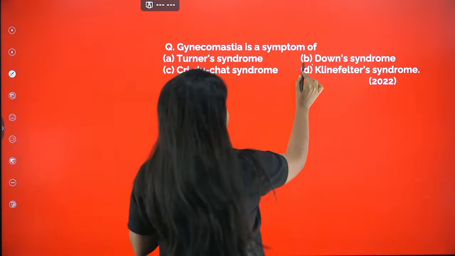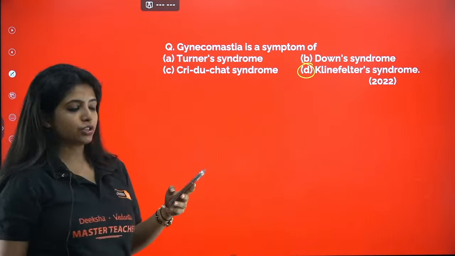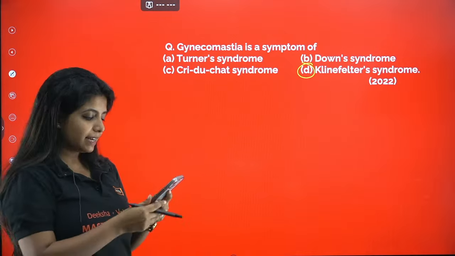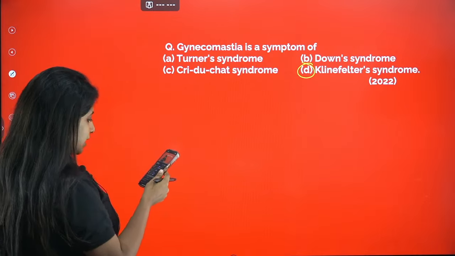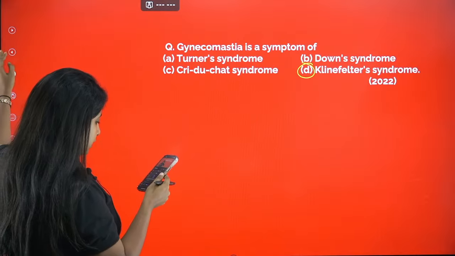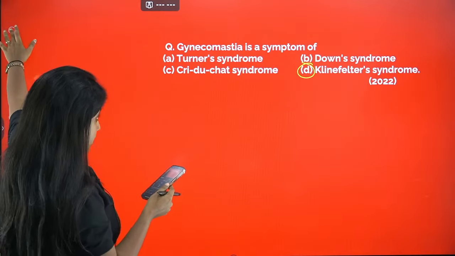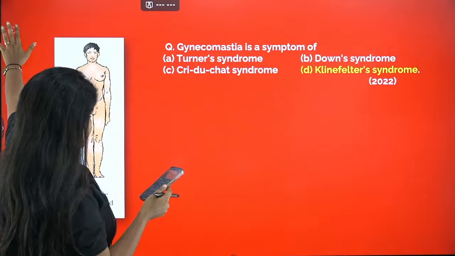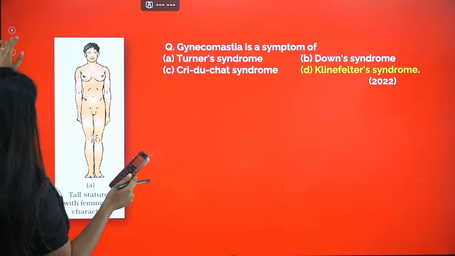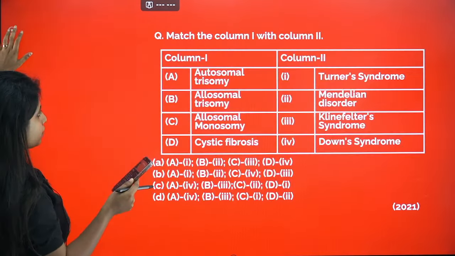D, exactly, it is Klinefelter's syndrome. The answer for this question is Klinefelter's syndrome. This is a picture given in your NCERT for gynecomastia in the case of males.